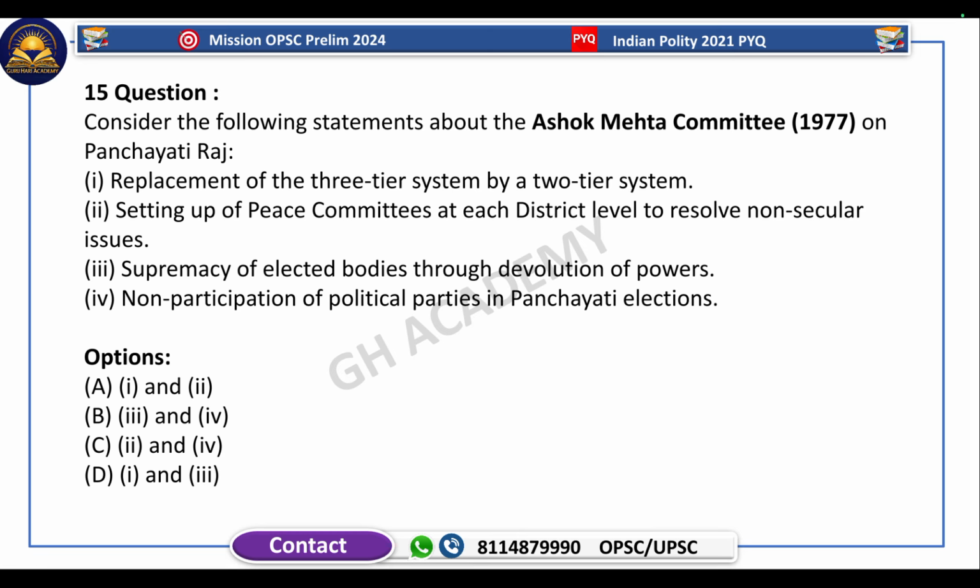Replacement of the three-tier system by a two-tier system. Setting up a peace committee at each district level to resolve non-secular issues. Supremacy of elected bodies through devolution of powers. Non-participation of political parties in the Panchayati elections. The answer is 1 and 3. So 1 and 3 are true regarding the Ashok Mehta Committee, which recommended